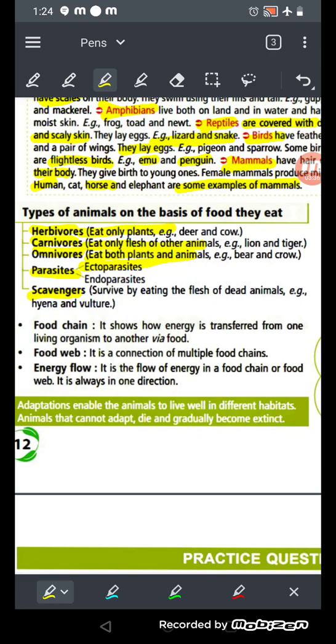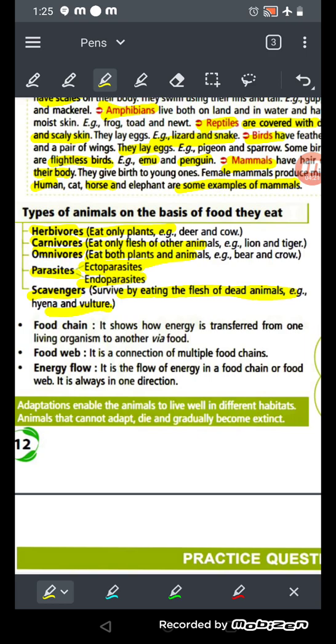Now parasites are ectoparasites and endoparasites. Parasites depend on other living organisms for their food. They are called parasites. For example, mosquitoes depend on our blood. They depend on the blood of animals, like bugs and lice. They depend on others. Now scavengers survive by eating the flesh of dead animals. Hyena and vulture are scavengers.